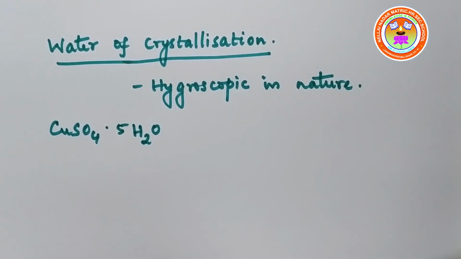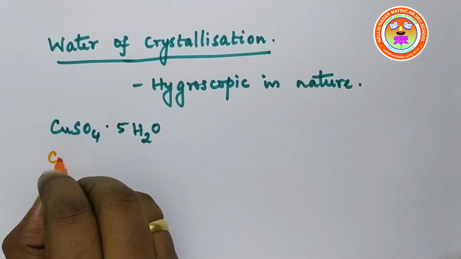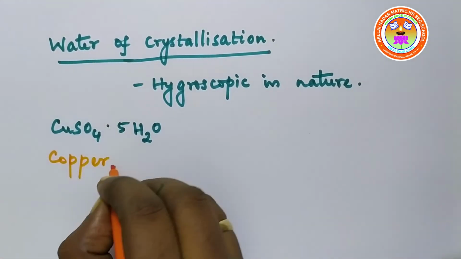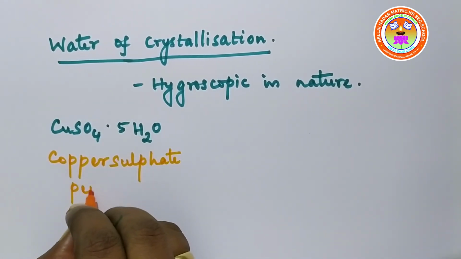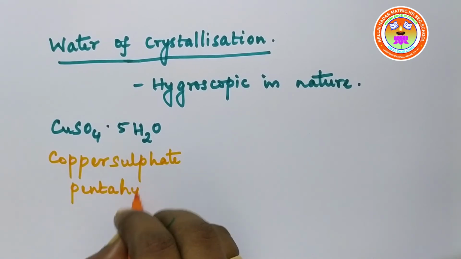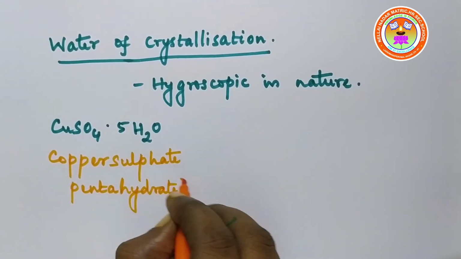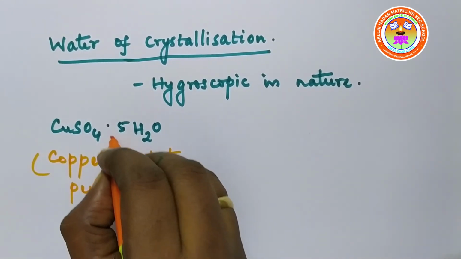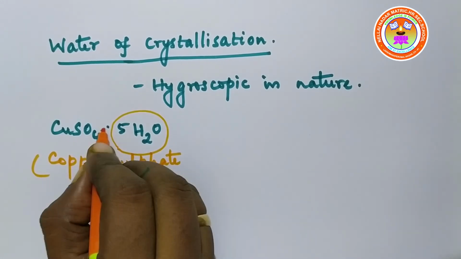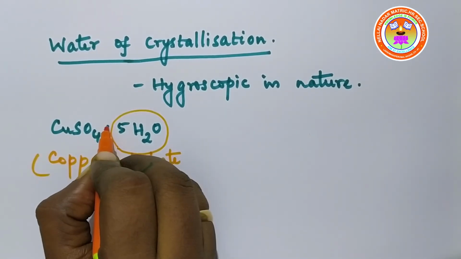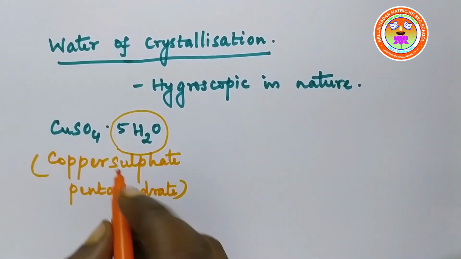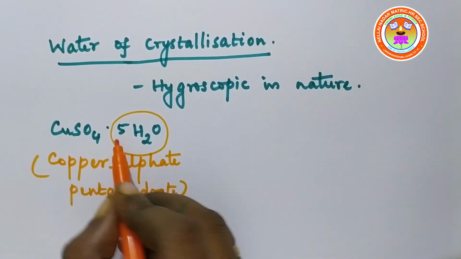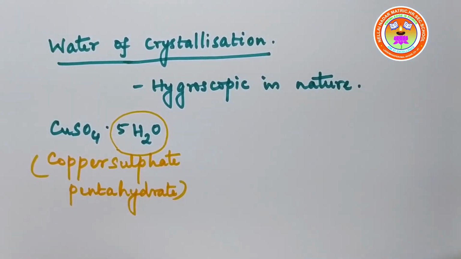The water of crystallization is shown like this: the salt is written, a dot is kept, then the number of water molecules is written. Since here 5 water molecules are there, it is copper sulfate pentahydrate. Hydrate means water. Okay, children.